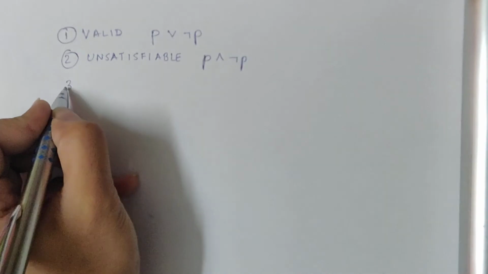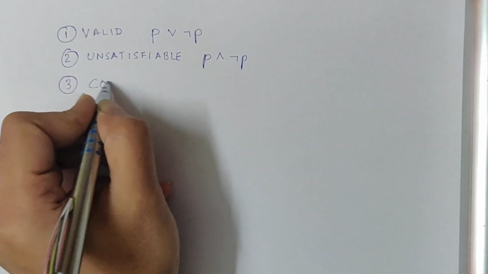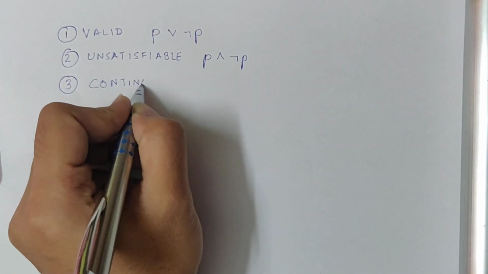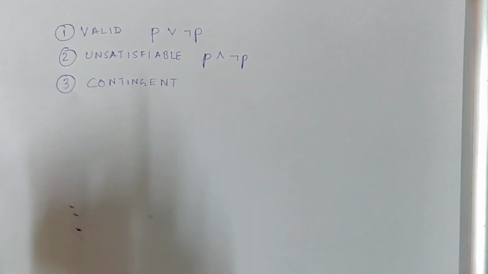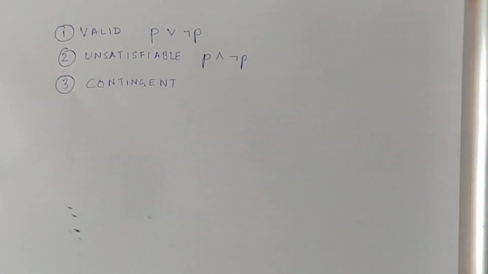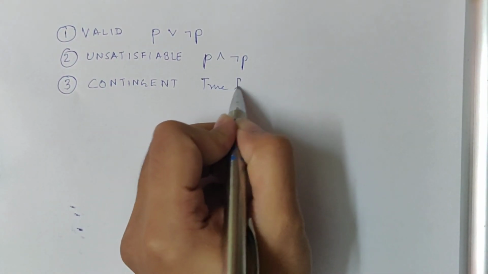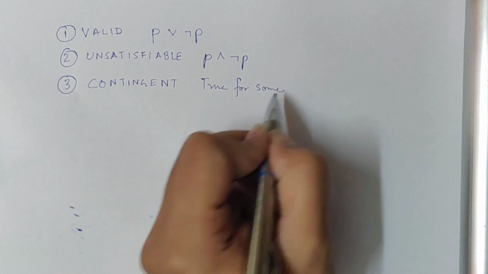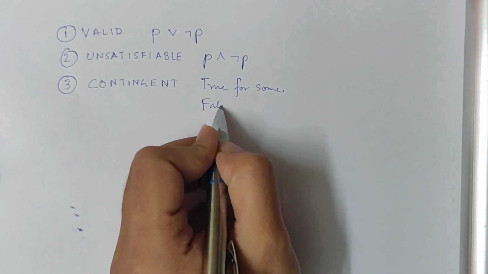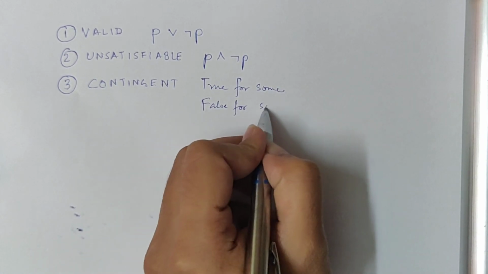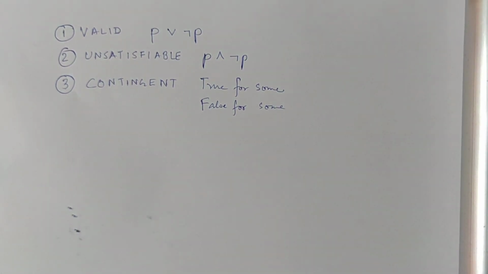And the third is contingent. Contingent sentences are those which are true for some assignment and false for some other assignment. These are the most general class of propositional sentences that can be faced.